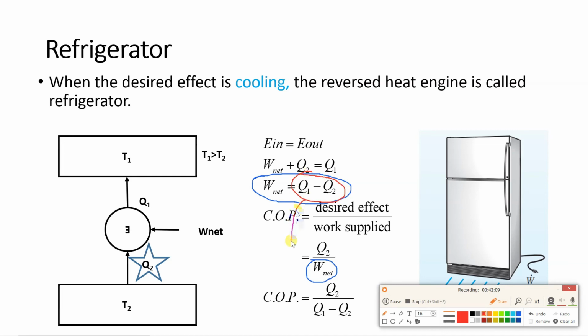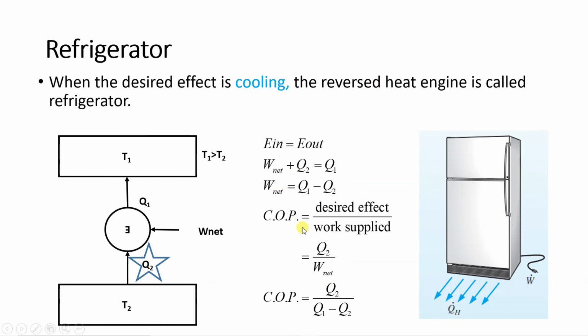So we can substitute this Q1 minus Q2 in W net. So what is the final formula of COP of refrigerator? It is Q2 upon Q1 minus Q2. Please make a note of this COP formula. Now this COP formula is valid for both refrigerator as well as air conditioner. This you have to remember.